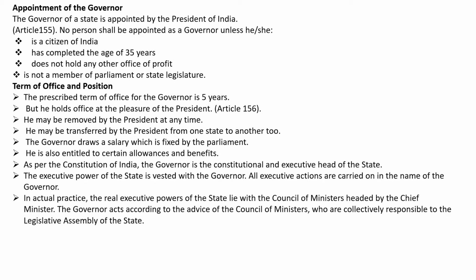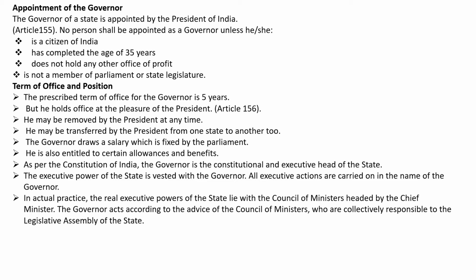The Governor of a state is appointed by the President of India through Article 155. No person shall be appointed as the Governor unless he is a citizen of India, has completed the age of 35 years, does not hold any office of profit, and is not a member of Parliament or state legislature.